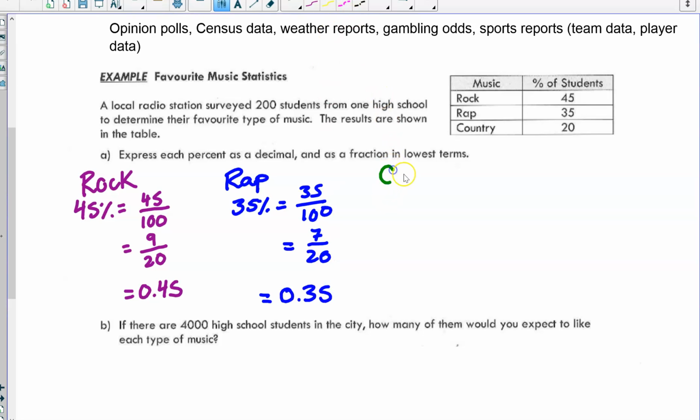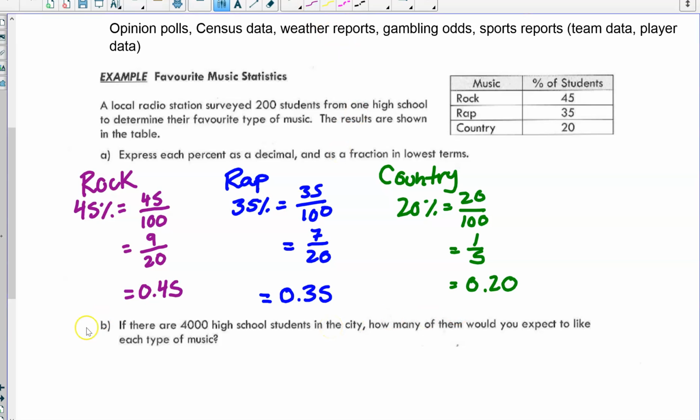Last, we've got country. Okay, so 20%. Put it as a fraction. It can be reduced to 1 over 5. And we can rewrite 20% as 0.20. Just move the decimal place.